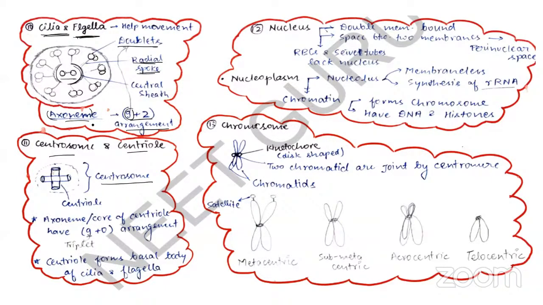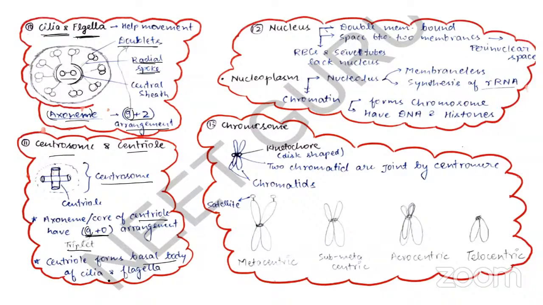As you know, in cilia and flagella, the arrangement is 9+2. The axoneme has an arrangement of 9+2, where the 9 is the peripheral doublets, and +2 is your central singlet. But in case of centriole, the arrangement is 9+0. That means 0 means there is no singlet in the center, and 9 means at the periphery microtubules are present, but these are in triplets, not in doublets. In cilia and flagella they are present in doublets, but in case of centriole, they are present in triplets at the periphery.